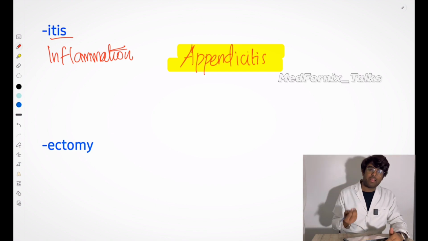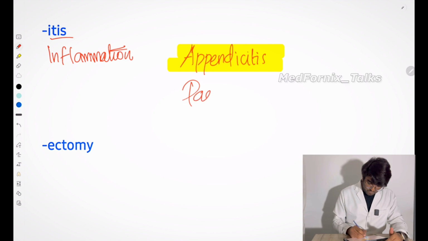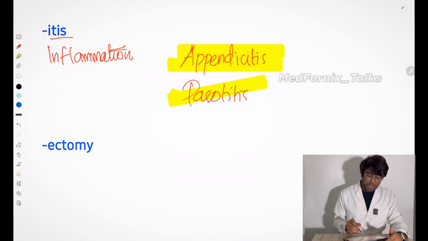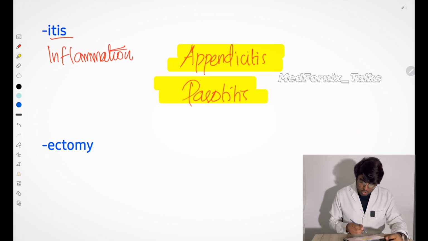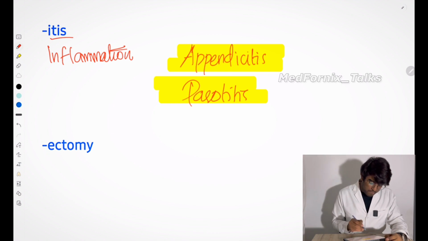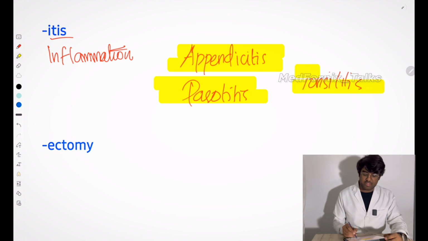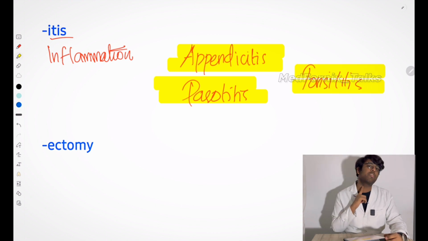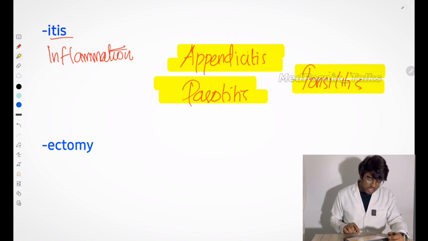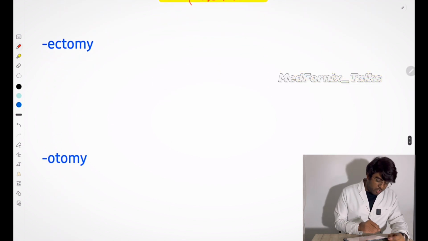Another example you can tell is parotitis. Parotitis means inflammation of the parotid gland. Or you can also say tonsillitis. You have heard this many times before. Tonsillitis is an inflammation of the tonsils. Okay, tonsils.